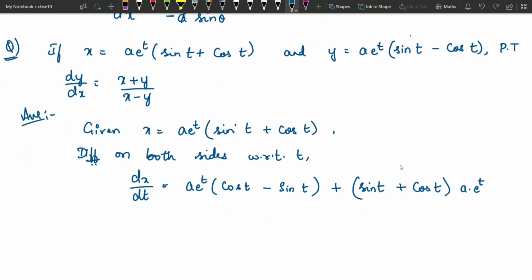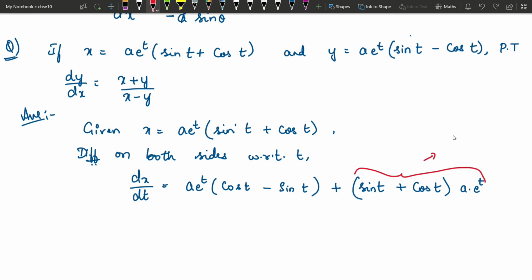Now observe what you are supposed to get. dy by dx, you are supposed to get x plus y and x minus y. So dx by dt should be somewhat of the form x minus y. So to do that, you see the question that is present here. You basically have sin t plus cos t here. See, a into e power t, sin t plus cos t. This entire thing